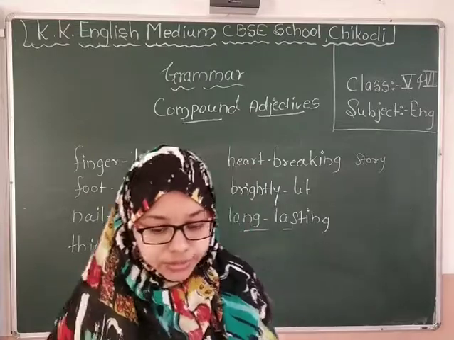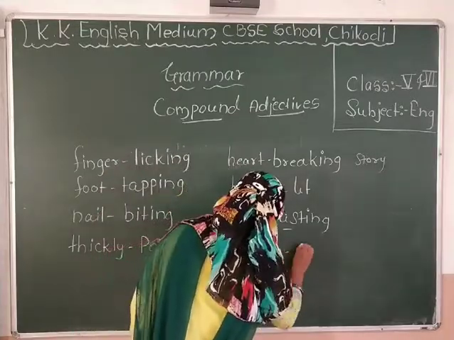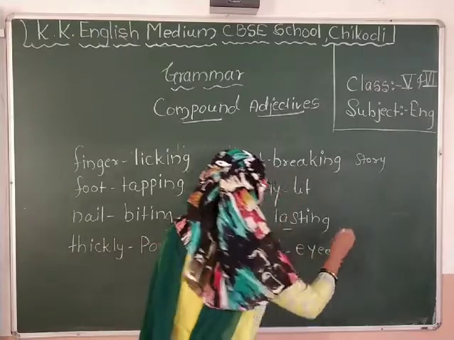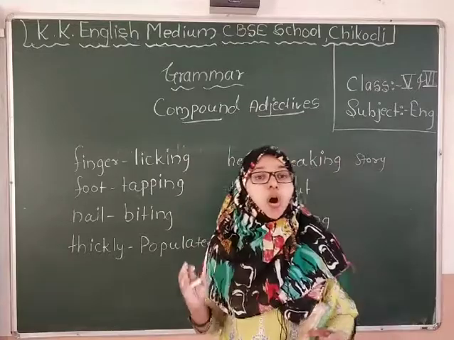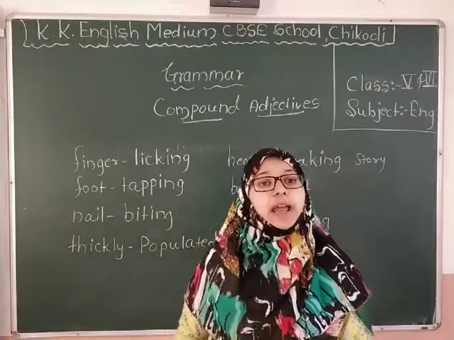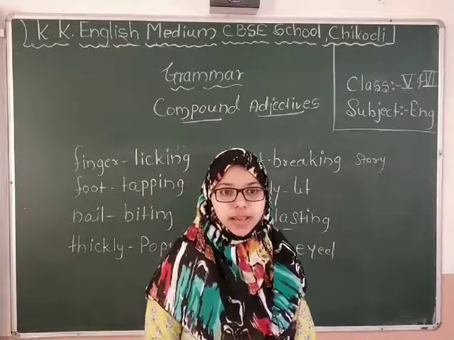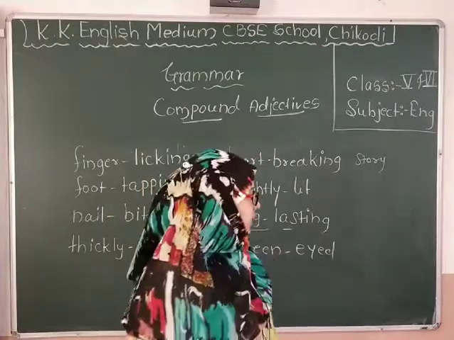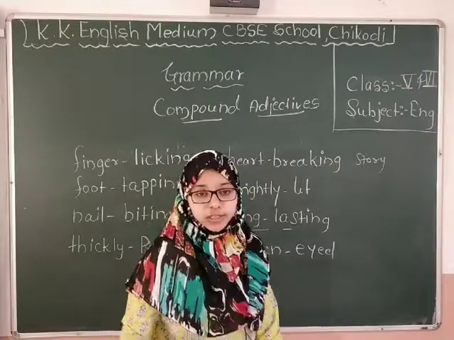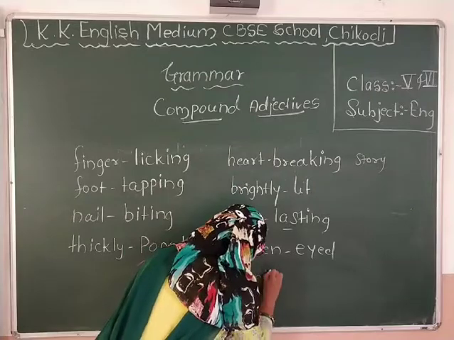Next one more example, green eyed. See, I went to a movie and it was a very horror movie and I saw a green eyed monster there. You can say that. Why? Yes, that monster was green eyed. So we can say that a green eyed monster was there. Then again one word is there, well trained.